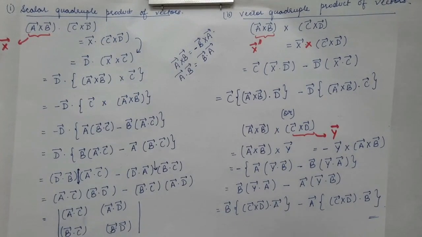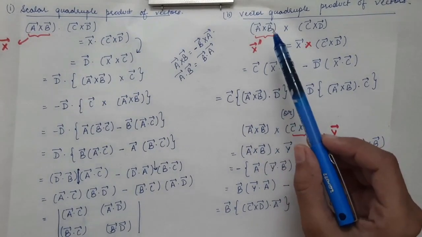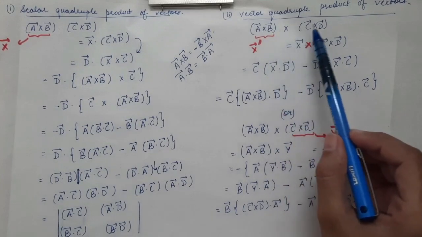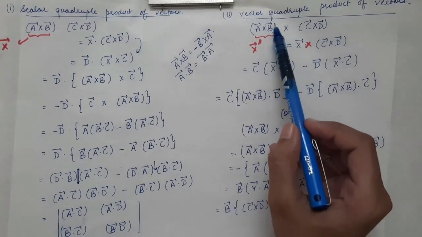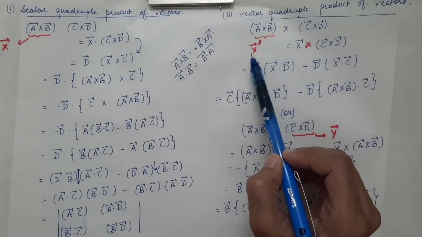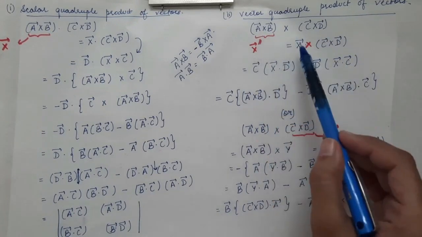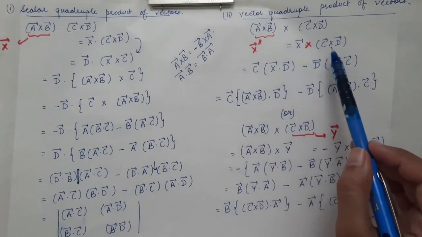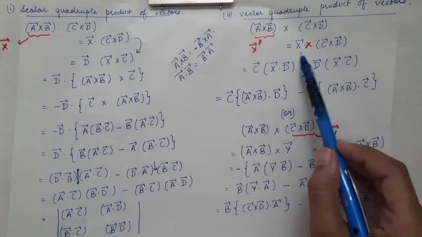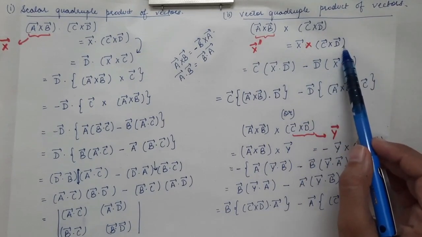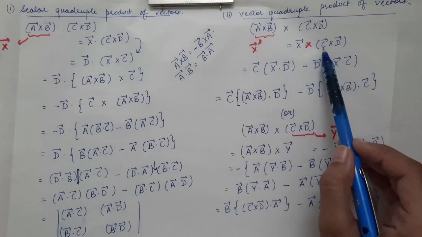So next is the vector quadruple product of vectors. So we have a cross b cross c cross d. So we will first assume a cross b as x vector. So we will get x vector cross product with c cross d. So now we have the vector triple product. So in the bracket we have c vector cross d.